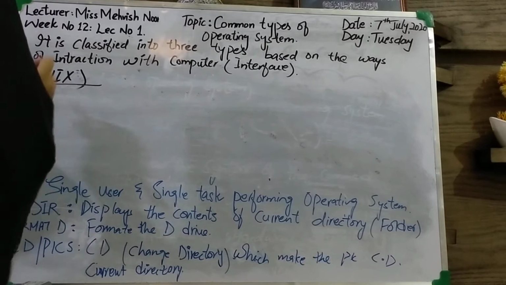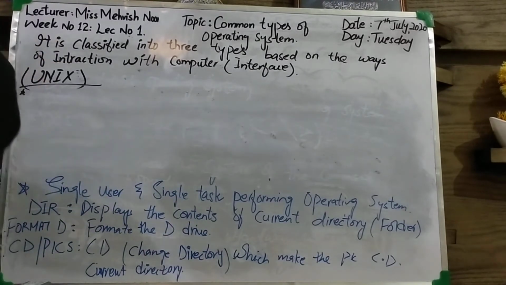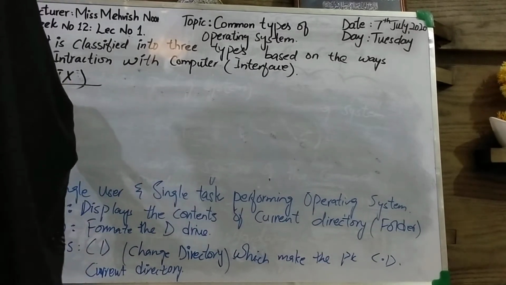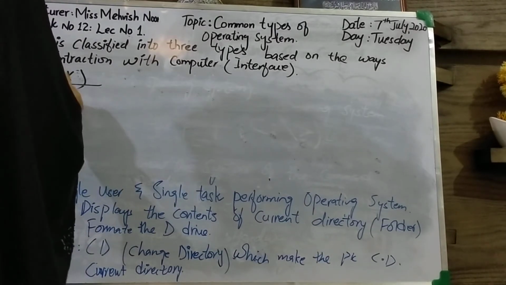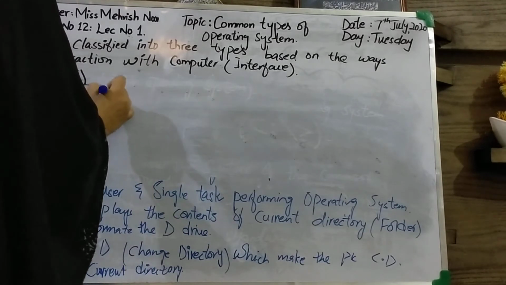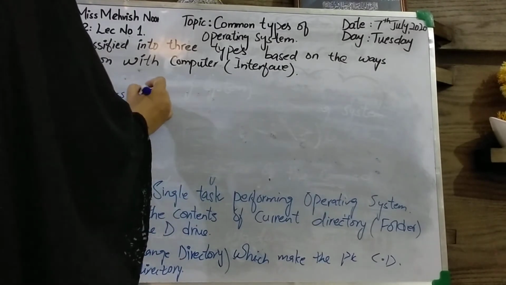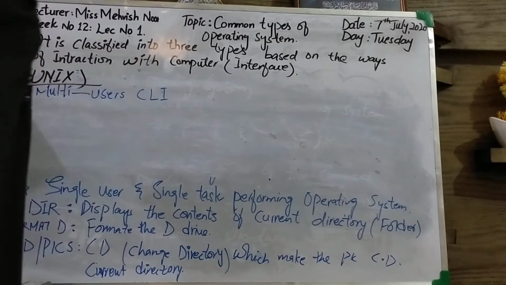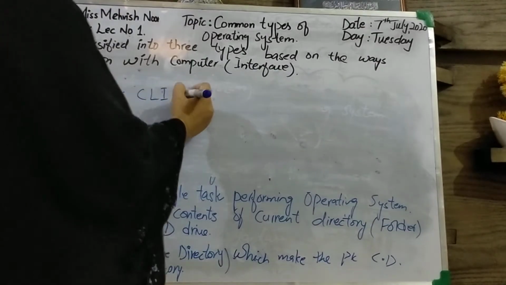Write the features of Unix. The first feature is that it is a multiple user, multi-user command line interface operating system.